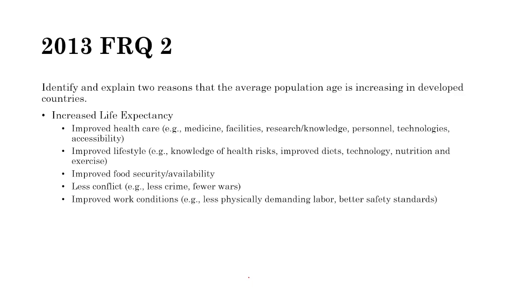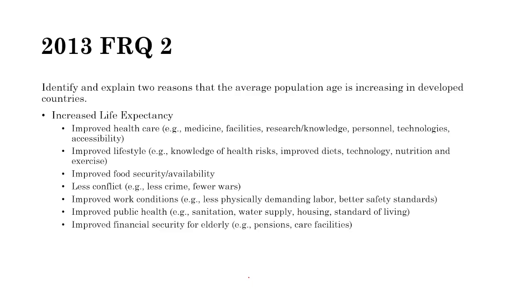Even in countries that are going through big manufacturing stages, like China, which is a very prominent manufacturing hub, the working conditions are not that great and often lead to a lot of accidents and even deaths. We see improved public health, like with sanitation, hand sanitizer, water supply, housing, an increased standard of living, improved financial security for the elderly, like pensions and care facilities. They don't have to worry about how they're going to get food on the table for themselves. We see improved safety standards for sports, transportation, and building codes as well.